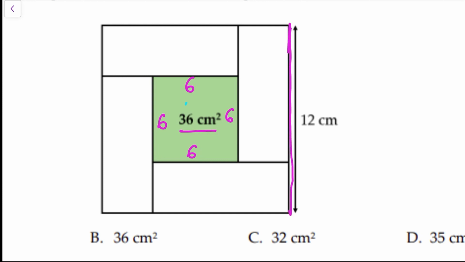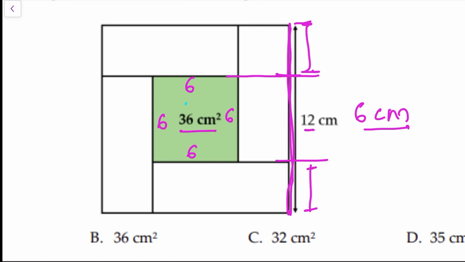Now we know the side is 12 centimeter, but we already know this chunk of the whole length is 6 already. And because these are all identical rectangles, the bottom part which is remaining and the top part are exactly the same. So 12 take away 6 is 6, so this 6 is coming from top and bottom bit. So 6 divided by 2 is 3. So that means each of these sections of the edge must be 3 centimeters long.